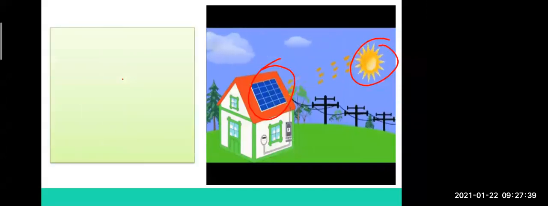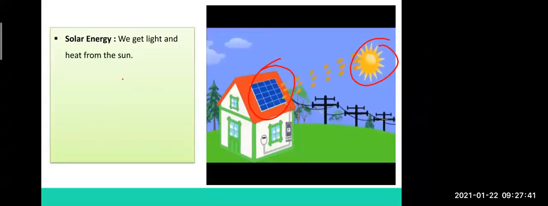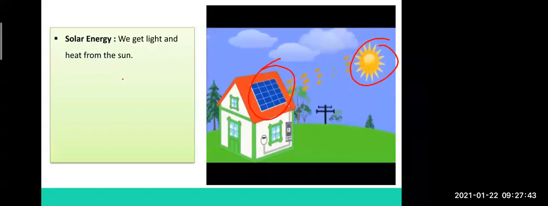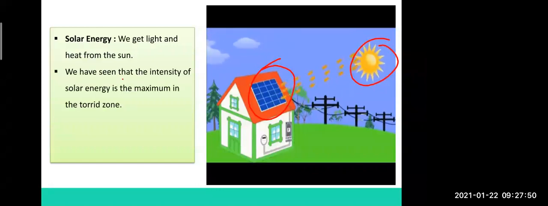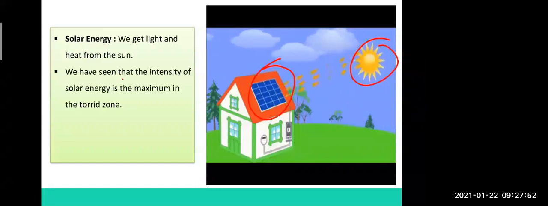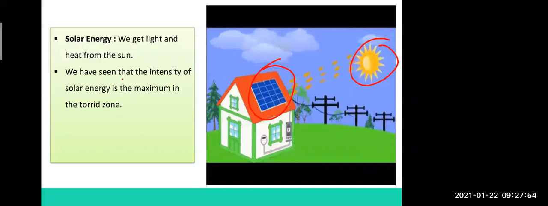Okay. See here, to generate the electricity, solar energy is used. Now how is the solar energy used here? We will see. First, solar energy. We get light and heat from the sun. This we all know, that from the sun we get heat and light. We have seen that the intensity of solar energy is the maximum in the torrid zone.